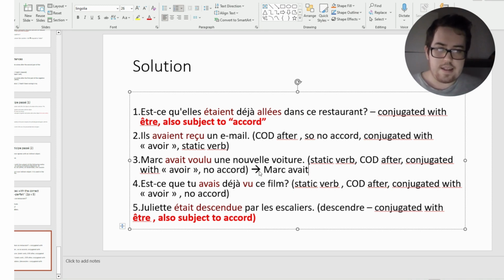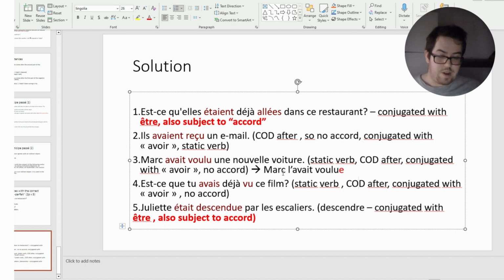L'avait voulu. And notice the fact that in this case we would have had the E because the direct object would have been placed before the verb itself, even though this is a static verb and it is conjugated with avoir, right?